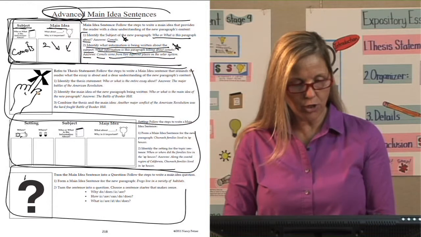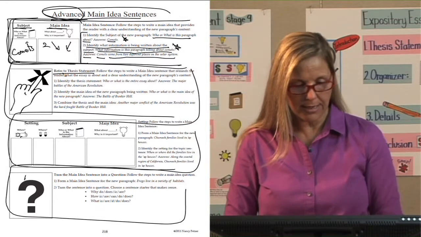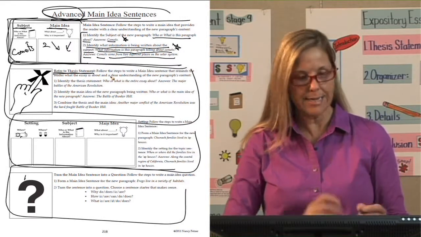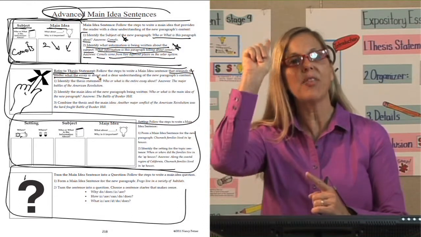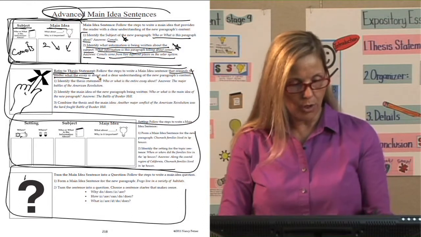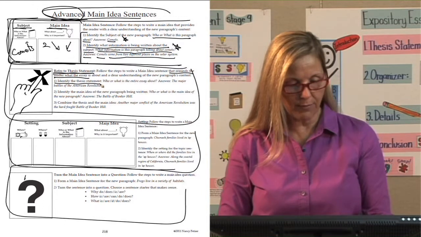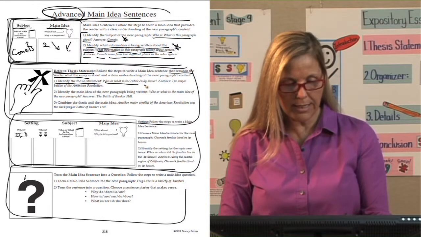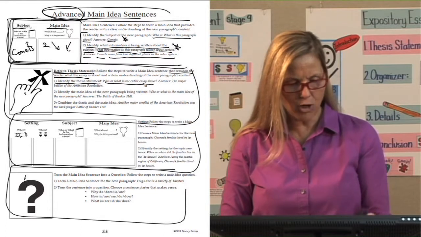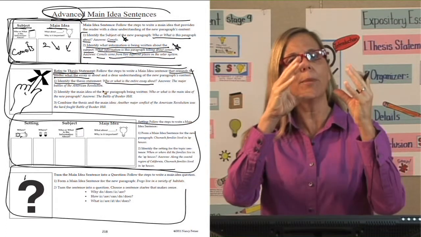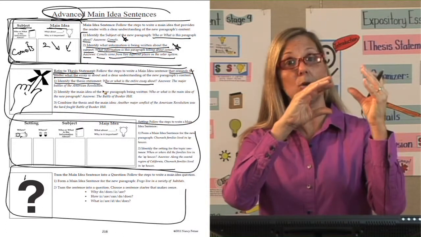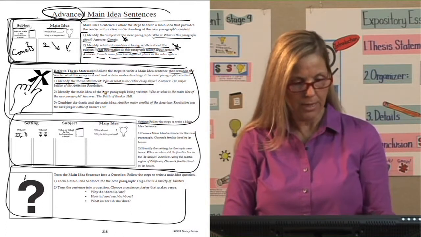Let's look over here to refer to the thesis statement to transition into a new main idea. We're beginning that main idea paragraph to remind the reader what the thesis statement is about. So this is what we do. We first identify the thesis statement. Who or what is the entire essay about? The major battles of the American Revolution. So we know this whole essay is about the American Revolution and the major battles in the American Revolution.